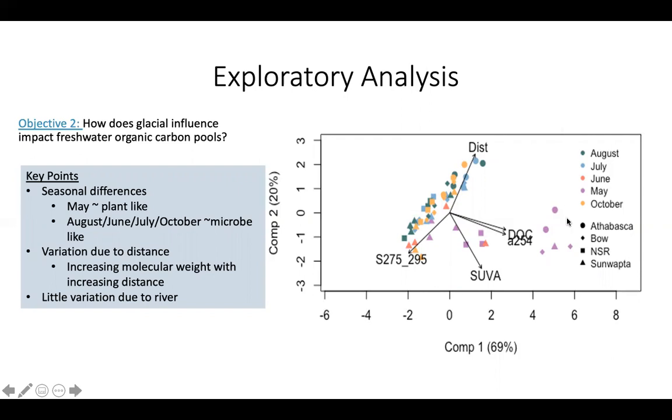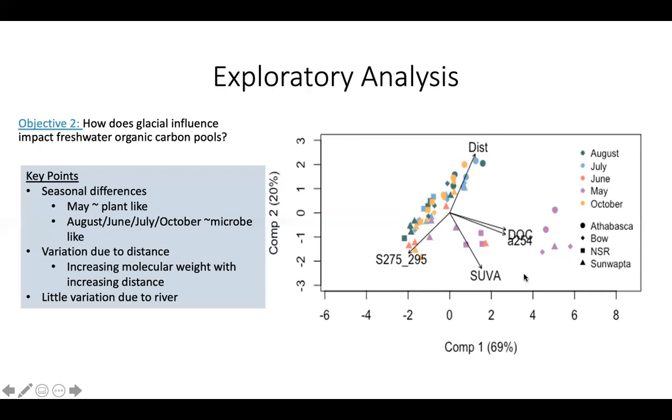And they're separating out because they have high DOC, high A254, and high SUVA, which is indicating that they are more plant-like and have maybe more terrestrial components than those taken in the rest of the season, which look more typical to glacial sources. What also stands out to me here is that distance is inversely related to S275 to 295. So as we move away from the glacier, we are actually seeing a decrease in the molecular weight of our carbon pool compared to close to the glacier where we have larger molecules present.